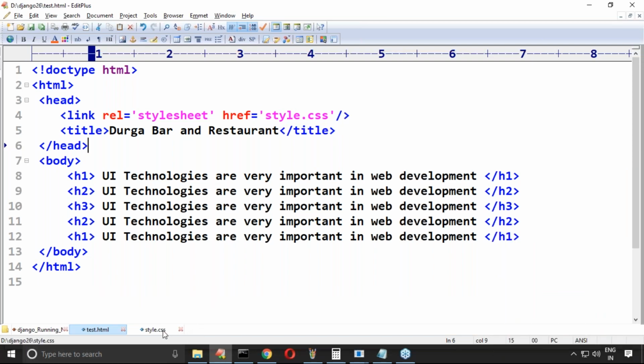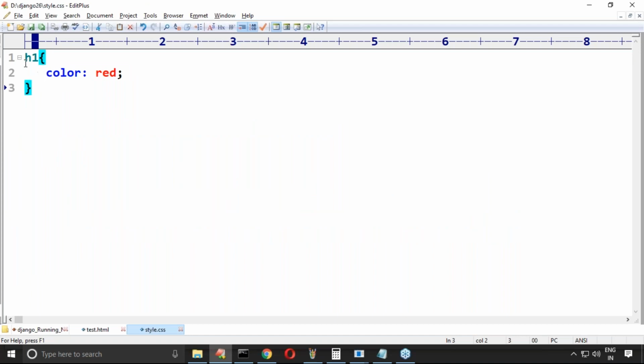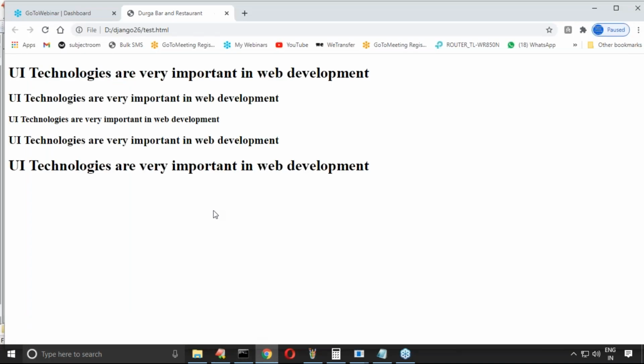Inside this CSS file, what style is defined? The styles are defined for the h1 tag. All h1 tag text data should be in the red color. Now can I refresh? If I refresh this one, automatically that style is going to be reflected or not? Can you please confirm? Is it going to be reflected or not?